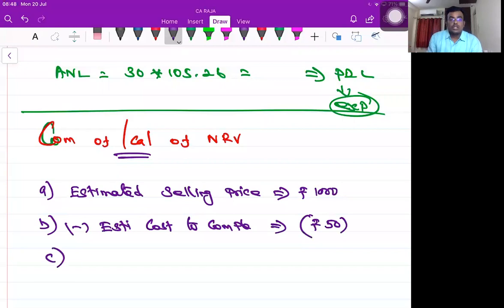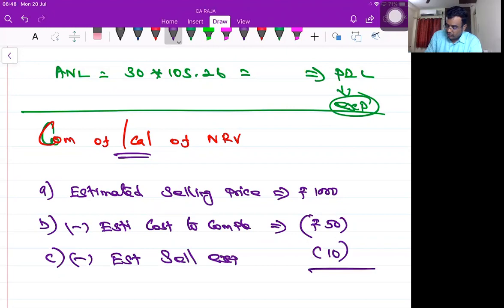If I want to sell this water bottle, yes, I have to incur selling expenses, like giving commission to this guy, that guy, etc. Estimated selling expenses 10. So NRV is equal to 940. So even though I can sell it for 1,000 rupees, I can't take NRV as 1,000 rupees.